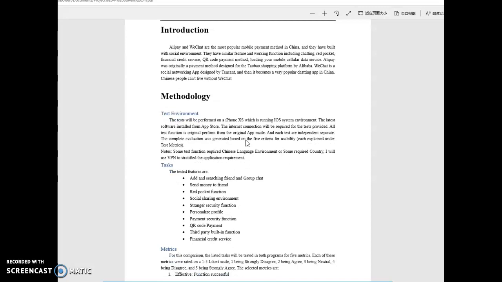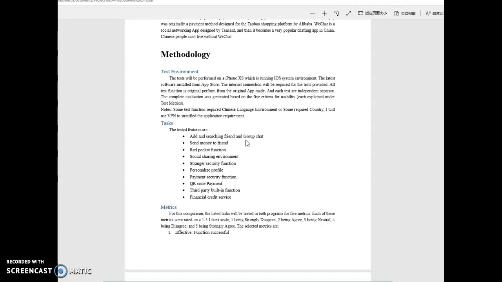My test environment: the test will be performed on an iPhone XS, which is running the iOS system environment. The latest software is installed from the App Store. The internet connection will be required for the test. All test functions are performed from the original app, and each test is independent and separate.